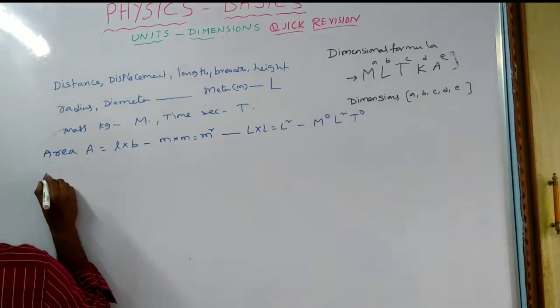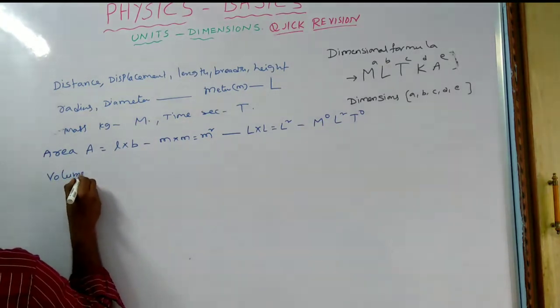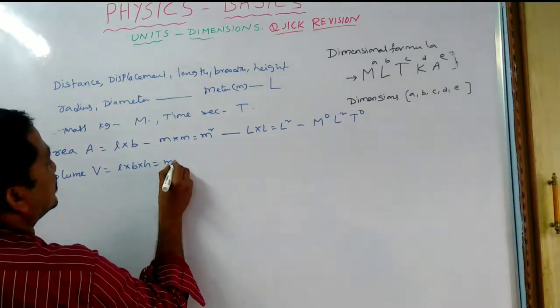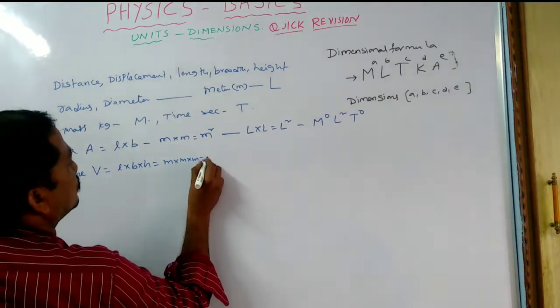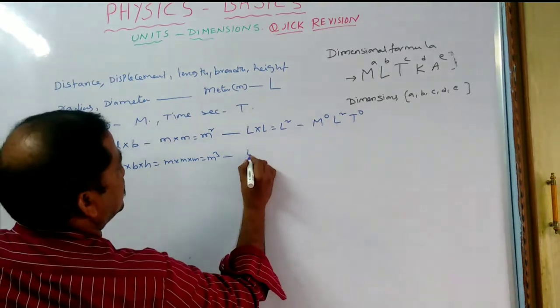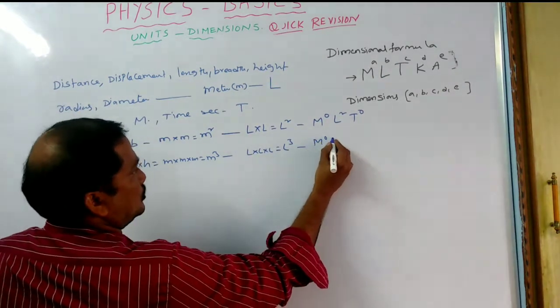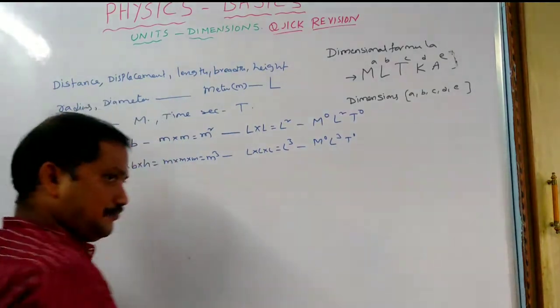The next will be volume. Volume V is equal to length into breadth into height. That is meter into meter into meter, which is meter cube. That is L into L into L, which is L cube. Simply M0 L3 T0.